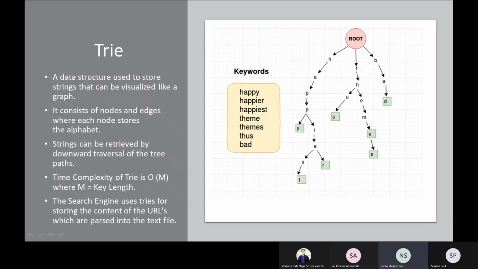Now, talking about the time complexity of a trie, it is big O of M, where M is the key length. So this is the reason why it takes less time for searching words in a trie. We have used the trie data structure in our search engine to map words to references, that is, mapping words to the URLs.